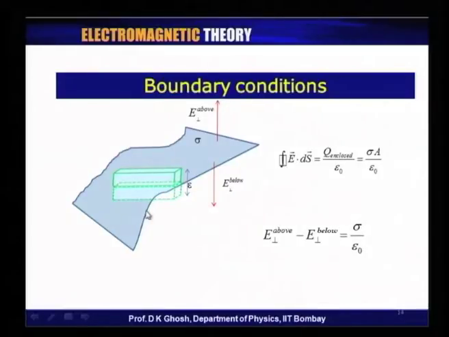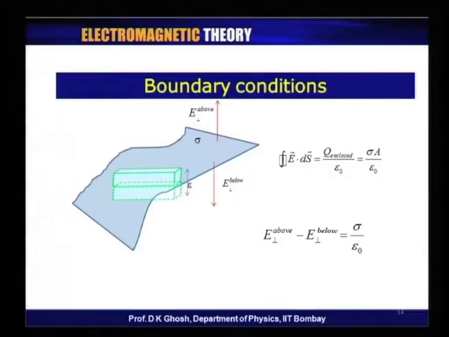Now, notice we can obtain it like this. Let me enclose this by a Gaussian surface. I take a rectangular parallelepiped of height epsilon, half of it above the surface and half of it below the surface.